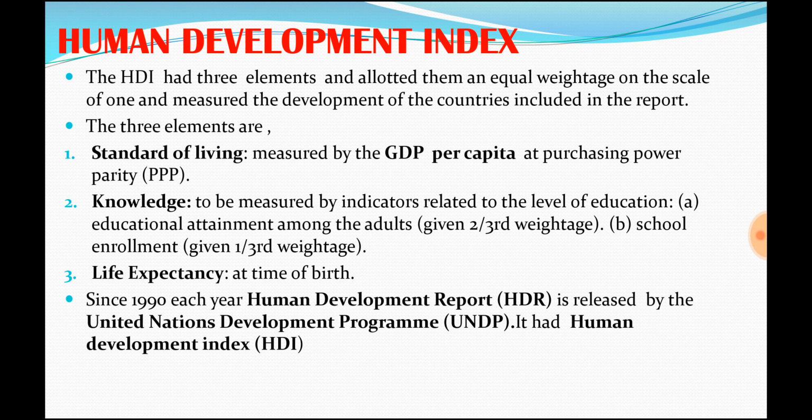So the Human Development Index has 3 elements, and all these 3 elements are allotted equal weightage in the scale of 1. And it is measured based on this, it is measured the development of the countries. What are the 3 elements? The 3 elements of standard of living, knowledge and life expectancy. These 3 are measured. Standard of living is measured in terms of GDP per capita of a country at purchasing